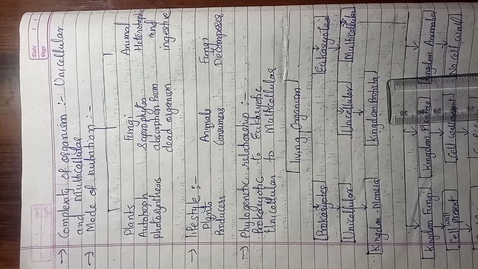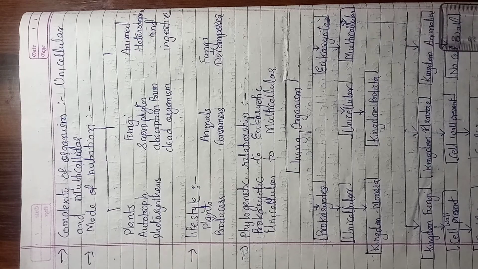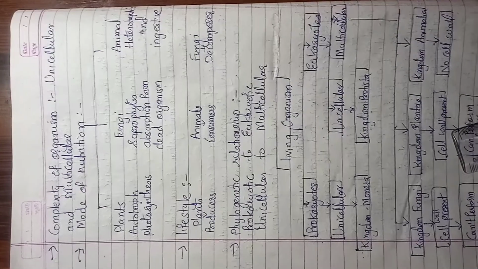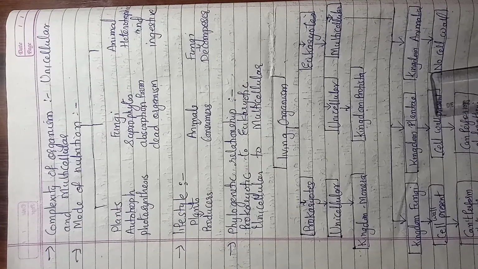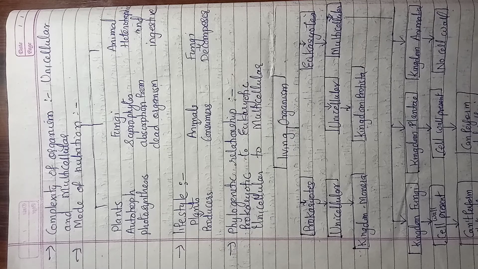In unicellular, the kingdom name is Protista, and multicellular is again divided into three kingdoms: fungi, plantae, and animalia. In this lesson, we are going to study only three kingdoms: Monera, Protista, and fungi. Plantae and animalia will be studied next year.